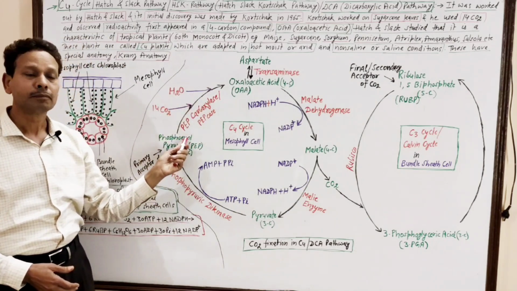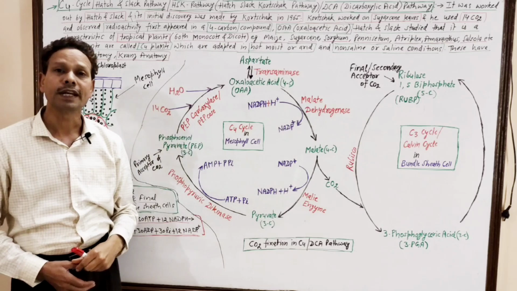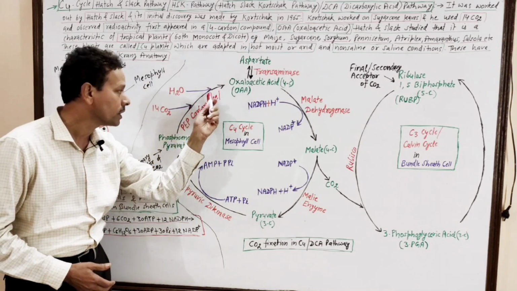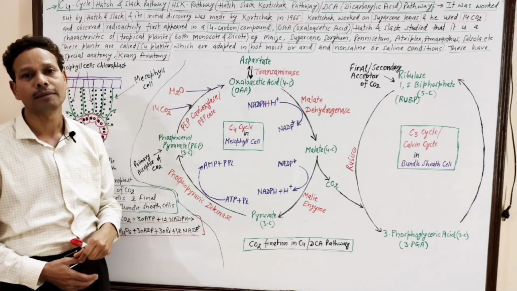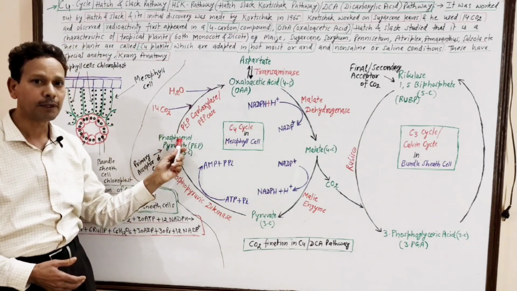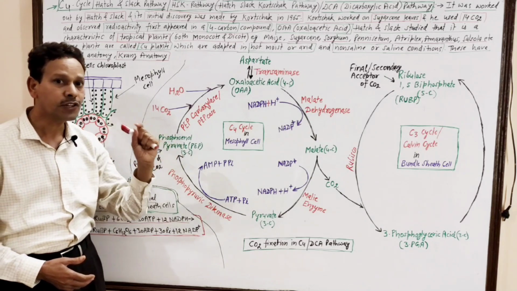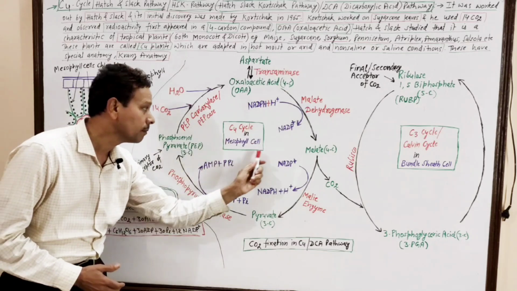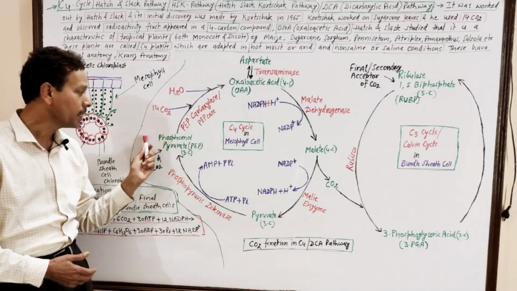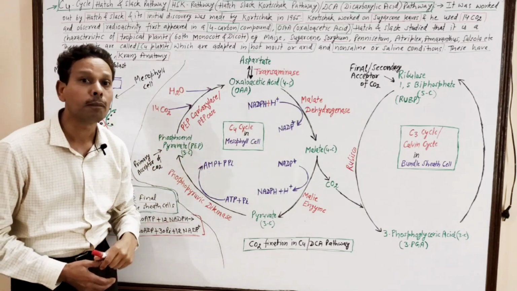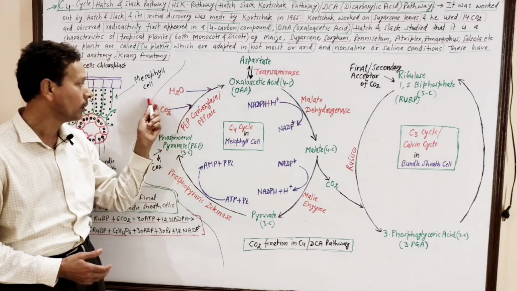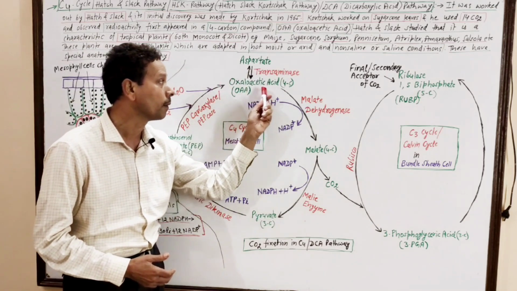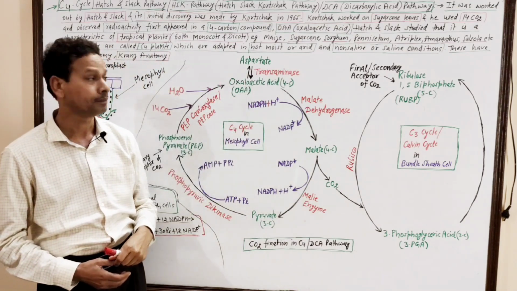This step is carboxylation, which requires the enzyme phosphoenol pyruvate carboxylase, or PEPcase. The initial, first fixation of CO2 occurs in mesophyll cells, and the primary acceptor is PEP, phosphoenol pyruvate, a 3-carbon compound, which in the presence of CO2 and water produces the 4-carbon compound oxaloacetic acid.